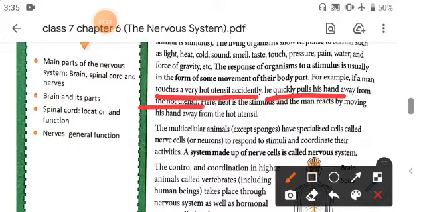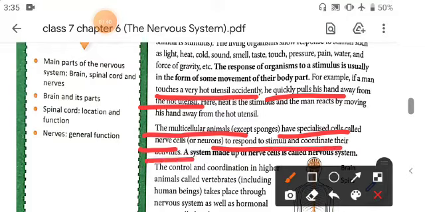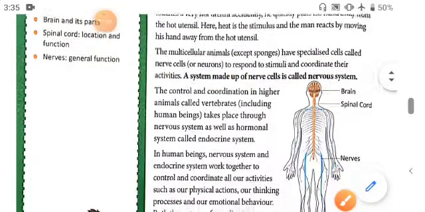Now, multicellular animals except sponges have specialized cells called nerve cells, which respond to stimuli and coordinate their activities, and a system made up of nerve cells is called the nervous system.